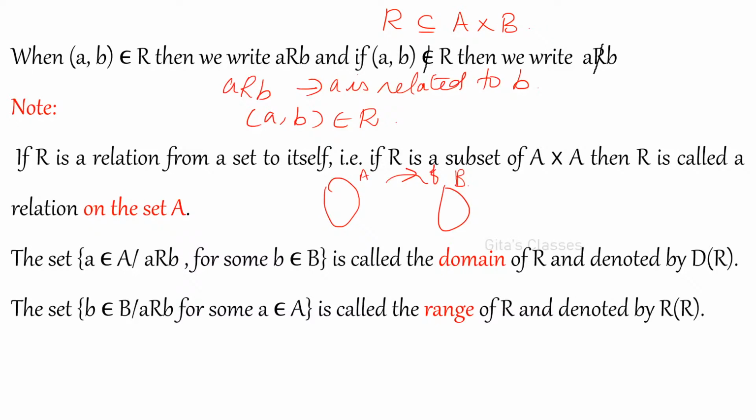Yes, A is the domain, B is the codomain. So what is the range? What is the difference between codomain and range? Anyone? Here, this is again the definition. The set of all B belonging to B such that A is related to B for some A in A is called the range of R and is denoted by R of R.